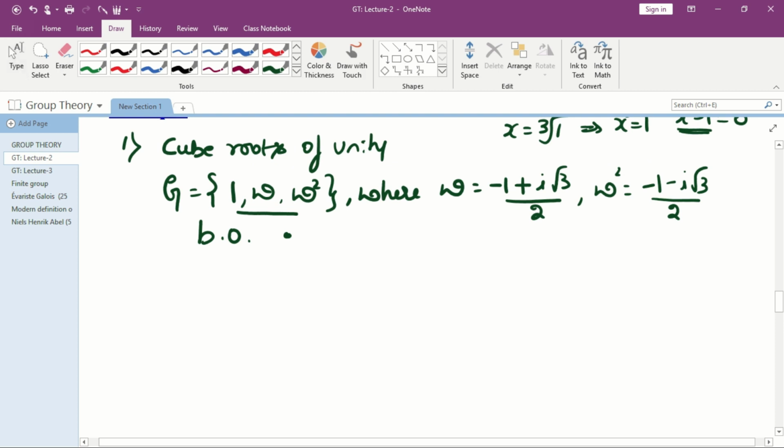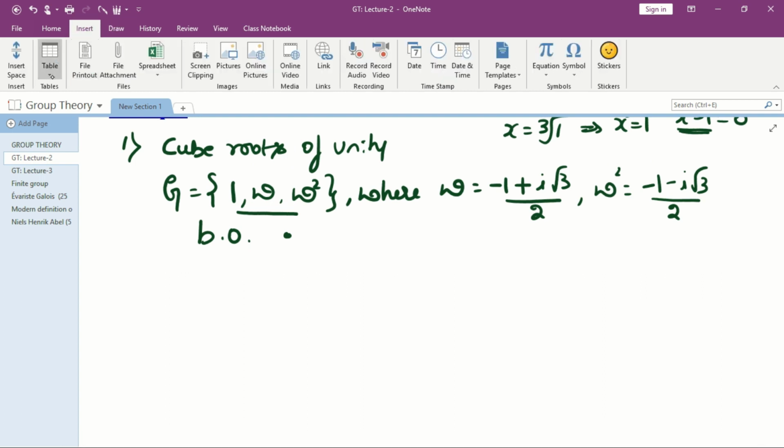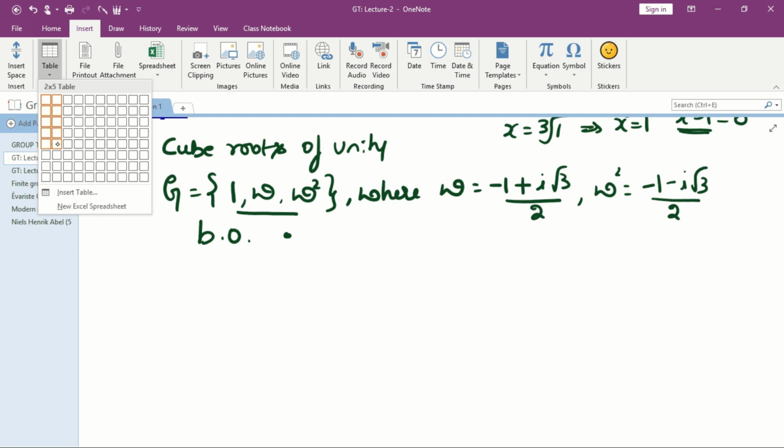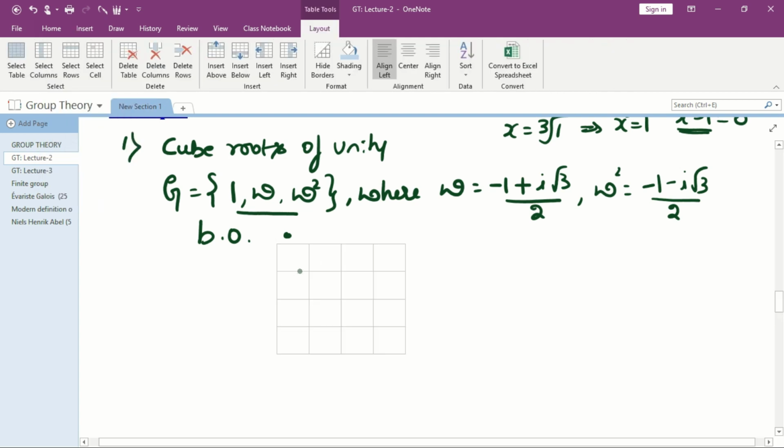Now since it is a finite set, to prove whether it is a group or not, we consider it in the form of a table. For finite sets we usually consider the table, and this is called the composition table or Cayley's composition table.